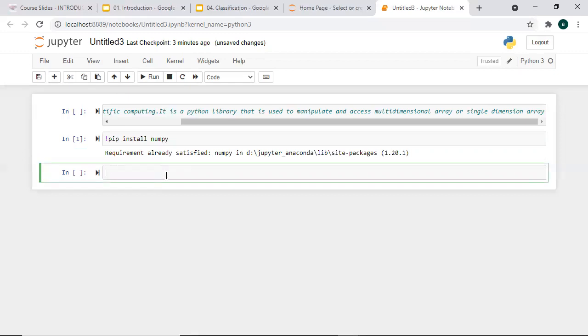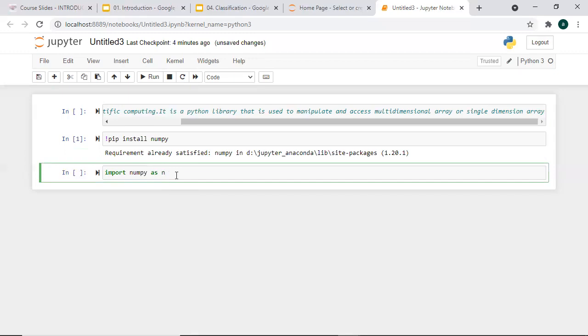Now, once you install numpy, you have to add this numpy library to your code. So how are you going to do that? Import numpy as np. Here I'm importing NumPy, meaning I'm adding this NumPy library to my code, and this np is an alias name, a short name. You can use anything, not only np. If you want, import numpy alone is also fine. But just to use a short term, we use this. Okay, so here